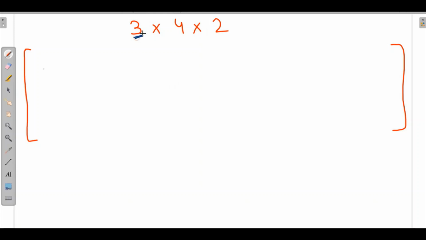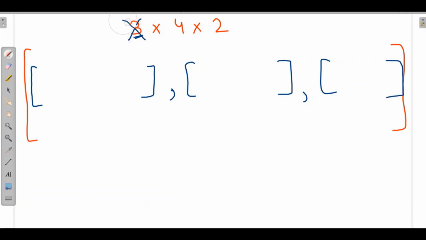So here I'll take 1, then 2, and here 3. So we have covered this 3 over here. Now it is asking for 4 inside these 3 lists. So here I'll take 1, 2, I'm making it a little bit smaller, 4.